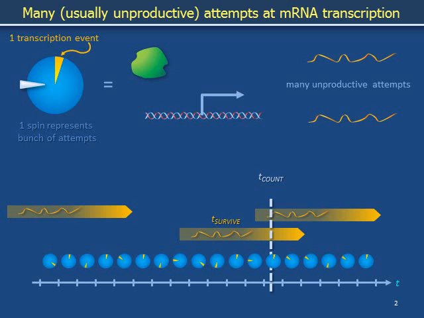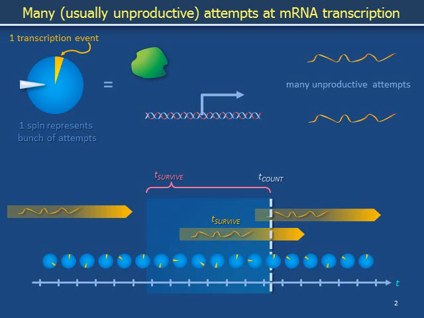We want to describe the statistical distribution of messenger RNA copy numbers that we encounter when we sweep T-count across not only the times displayed, but also many other times beyond the left and right edges of the slide. To do so, we recognize that the number of copies of messenger RNA counted at the dashed line equals the number of messenger RNA molecules that were produced within an immediately preceding time interval of duration, T-survive.